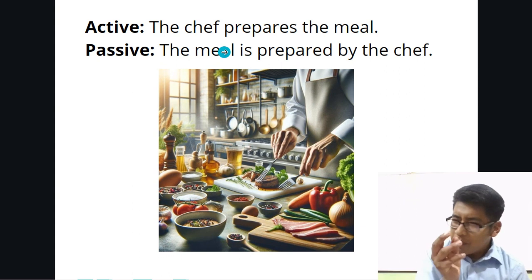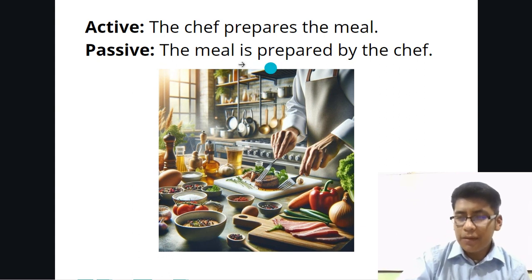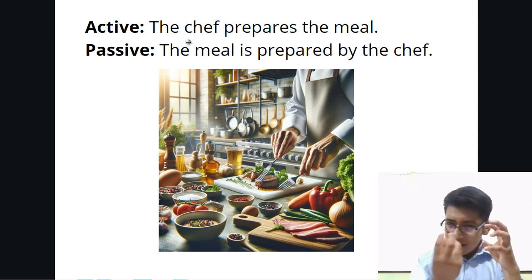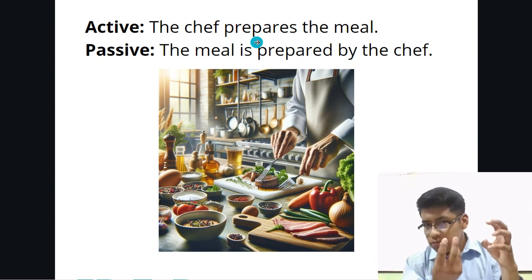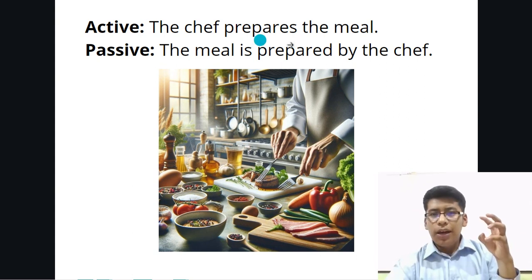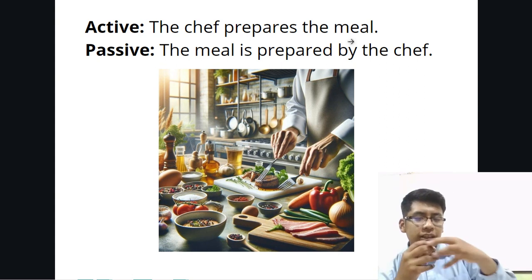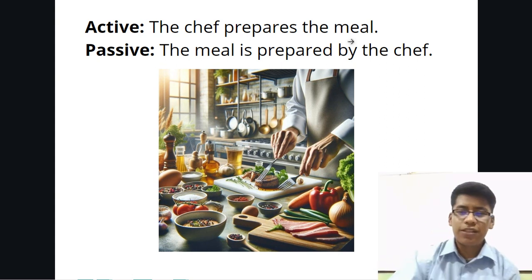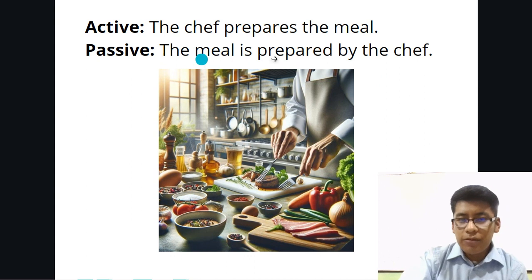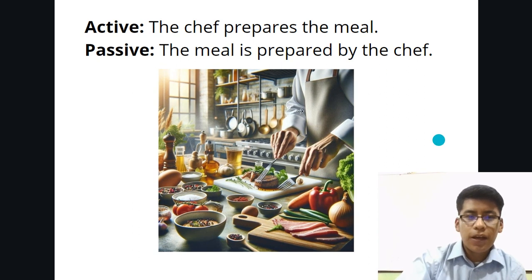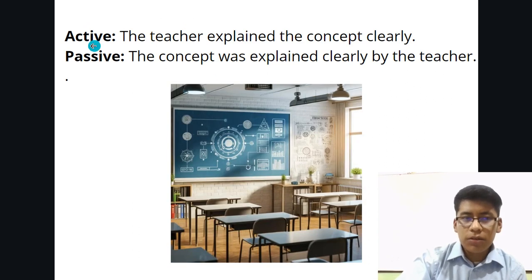Also, we have to review a little bit about the parts of a sentence, right? The chef is the person that makes the action. Prepares is the verb, our action, and the meal is our object, the one that's receiving the action, that's been affected by the action. And in the passive voice, we're always going to use the word by. By the chef. That's the person. We are going to see other examples.